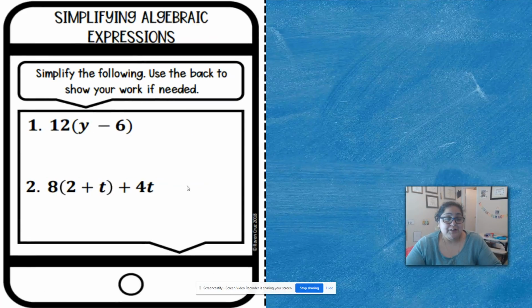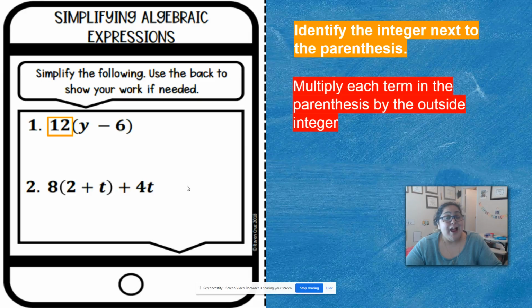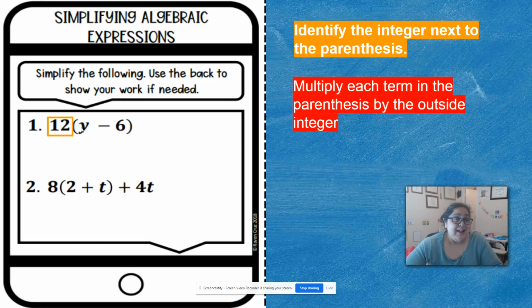All right, so here we're going to do some examples. First thing we got to do is identify the integer that's next to the parentheses, which in this example is 12. And then I'm going to multiply it to every term inside. Now, right here, I have a y. We just talked about that. The imaginary number in front of that variable is a 1. So I'm saying 12 times 1, which is 12y.